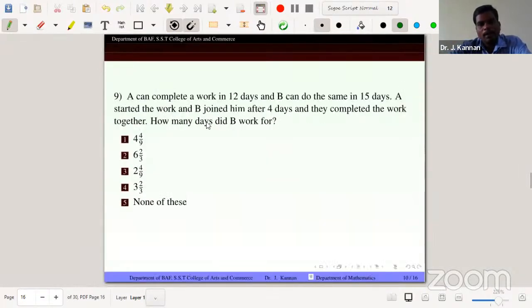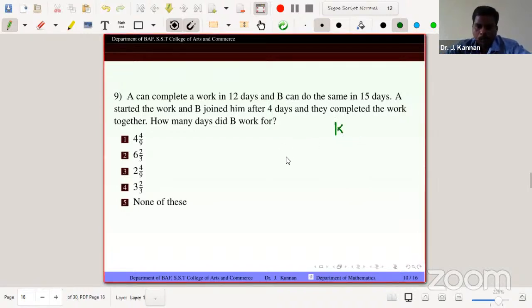A can complete a work in 12 days and B can complete the same work in 15 days. A started the work and B joined him after 4 days. Then they completed the work together. How many days did B work for? Suppose B works for K days.